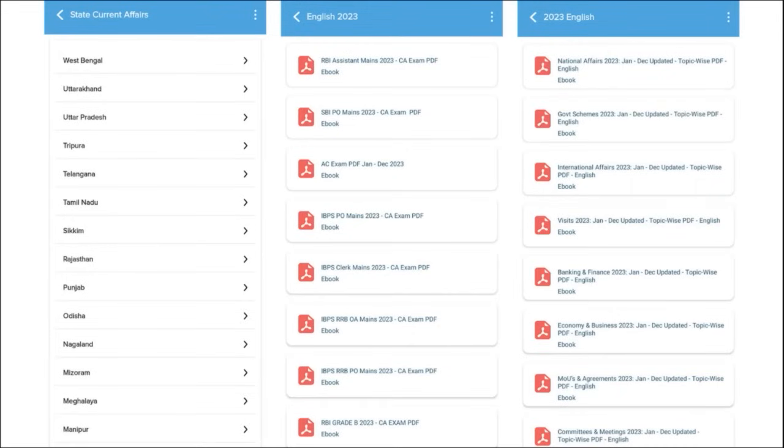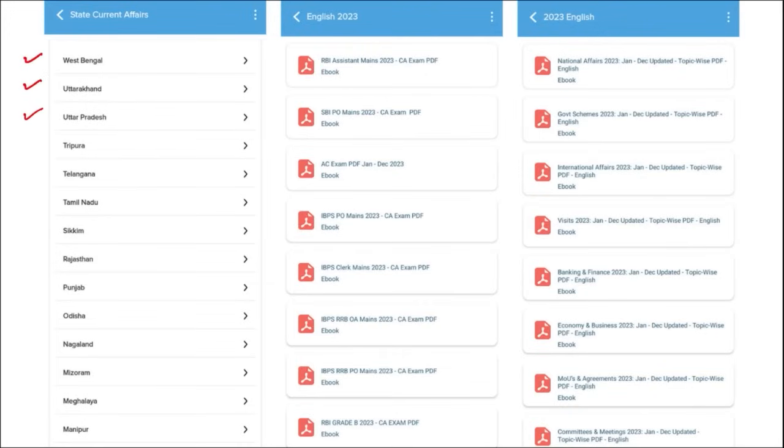One of the most important segments of our application is that we make sure to provide you with the correct exam analysis. When you are having an exam, we make sure to provide you with previous year questions so that the student can go through the exam pattern and the syllabus and can prepare for the exam accordingly based on the pattern. After the exam, we also make sure to provide you with the exam analysis. Then the students who are preparing for state exams will also benefit here, as we will make sure to provide state-wise current affairs for them.